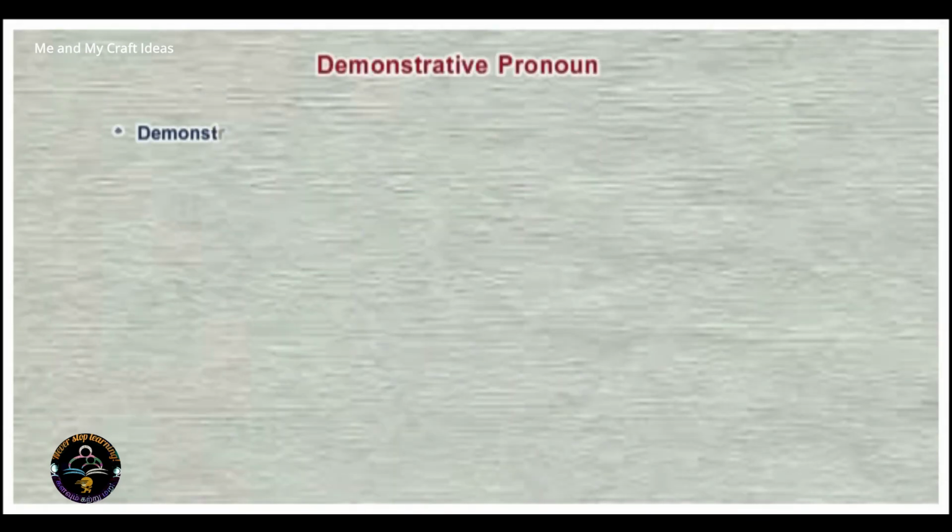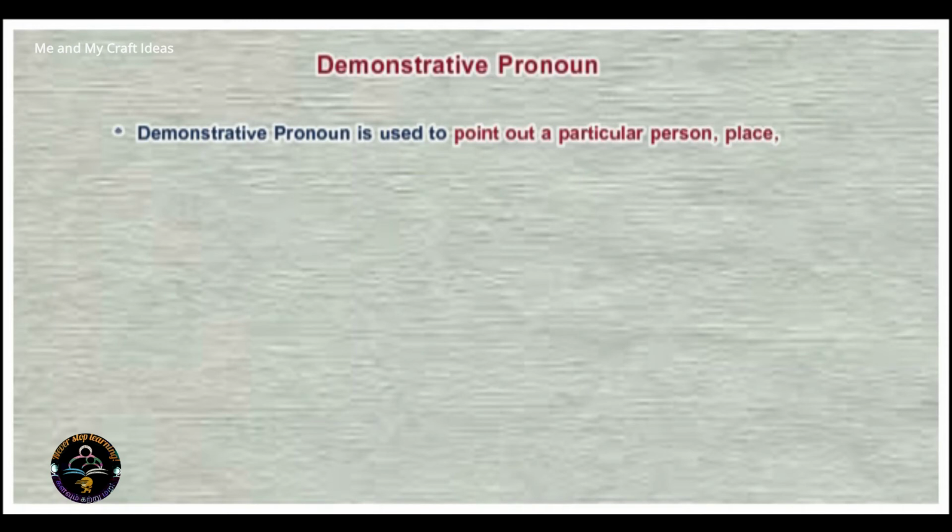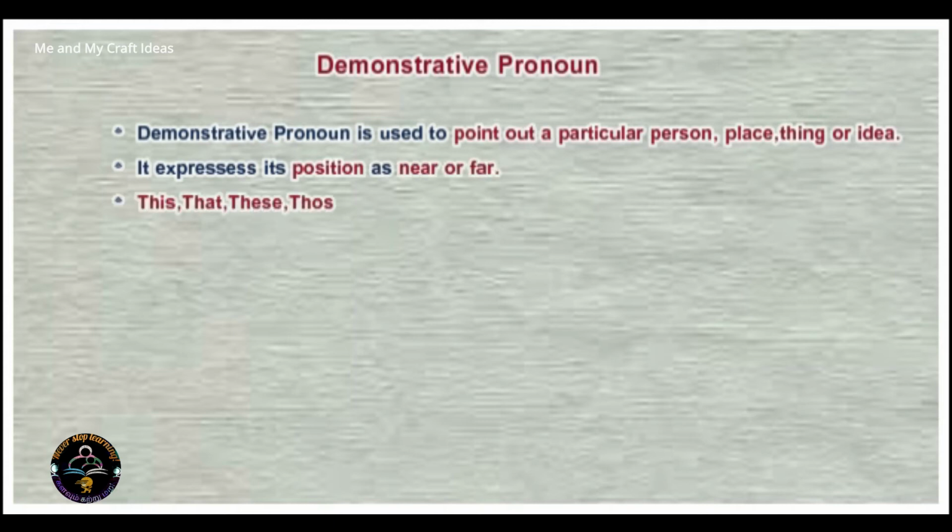Demonstrative pronoun. Demonstrative pronoun is used to point out a particular person, place, thing, or idea. It expresses its position as near or far. This, that, these, those. These are the keywords for the demonstrative pronoun.